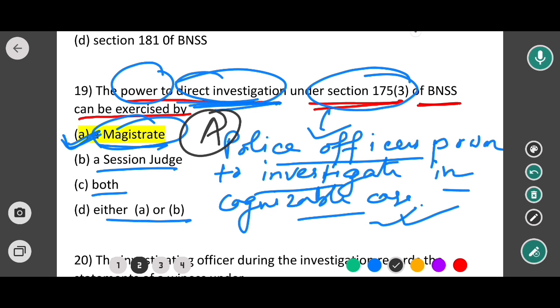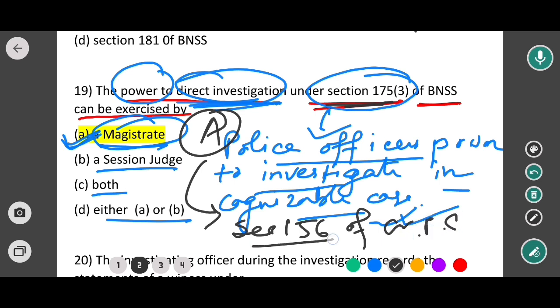And I also want to mention that section 175 of BNSS corresponds to which section of CrPC? It corresponds to section 156 of CrPC. That means सेक्शन 156 CrPC में हम लोगों ने जो प्रोविजन पढ़ा था, सेम टू सेम प्रोविजन कौन सा सेक्शन में दिया गया है अंडर BNSS? वो है सेक्शन 175.